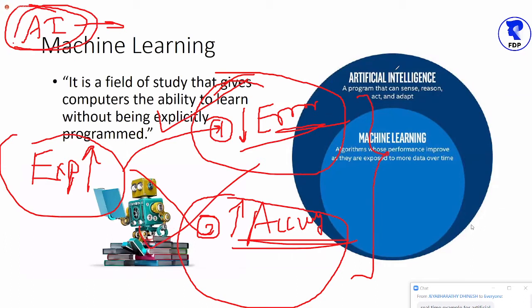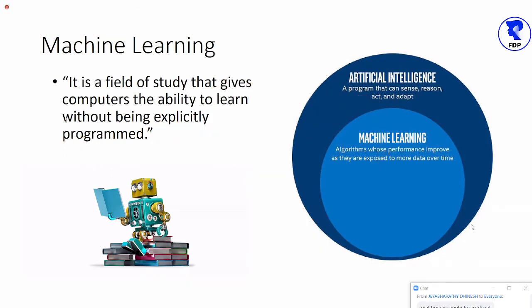Please take one statement from my side: all the AI algorithms simply reduce the error. No, Vinod sir, if something is 100% accurate, I will say that accuracy is a very, very misleading term in AI.